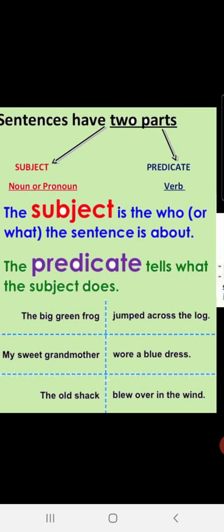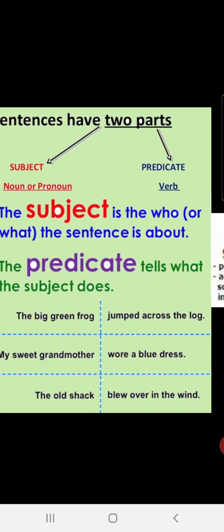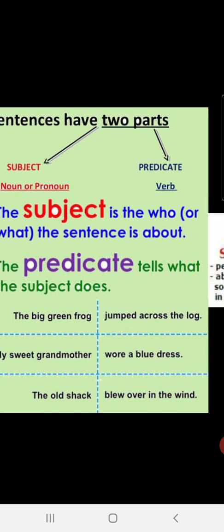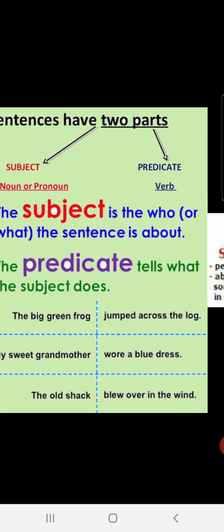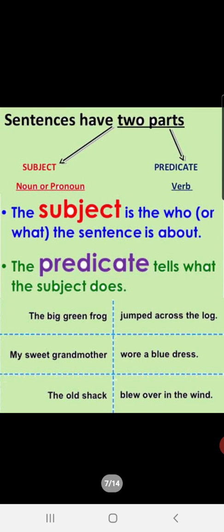Now see the third example. The old shack blew over in the wind. Children, in this sentence, we are talking about the shack. Shack is the noun, right? The old shack is the subject. And what are we telling about the old shack? That it blew over in the wind. So blew over in the wind is the predicate. Children, subject in a sentence is who or about whom you are talking. And predicate is what you are saying about the subject.